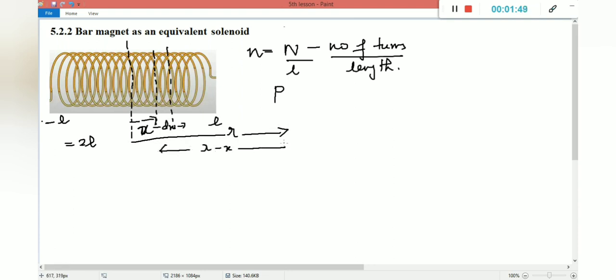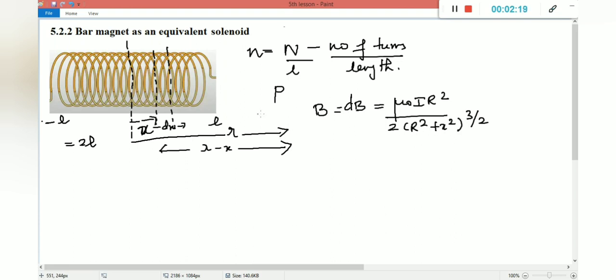In chapter 4, the magnetic field on the axis of a circular coil, hope you remember the content, that is dB is equal to mu naught I R square divided by 2 into R square plus x square the whole power 3 by 2, right? So this is the magnetic field due to a circular coil.